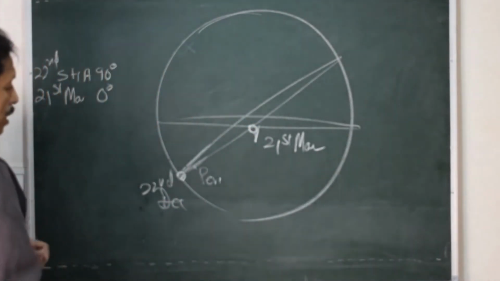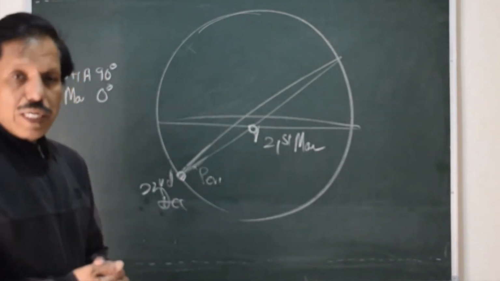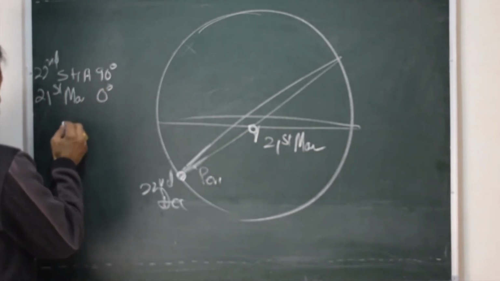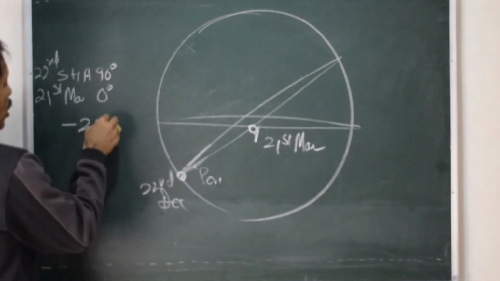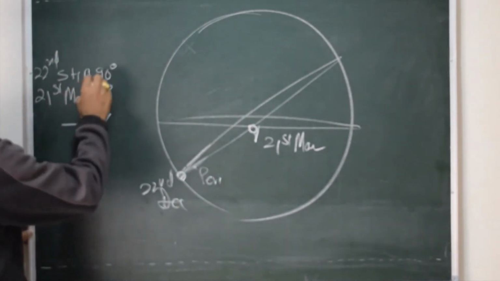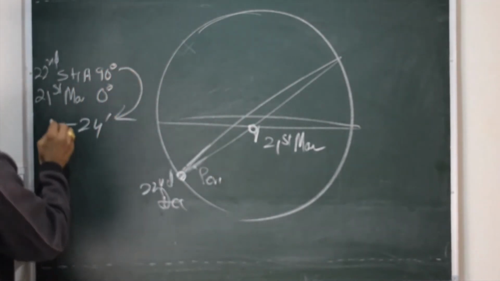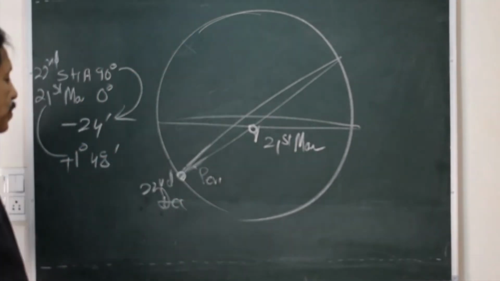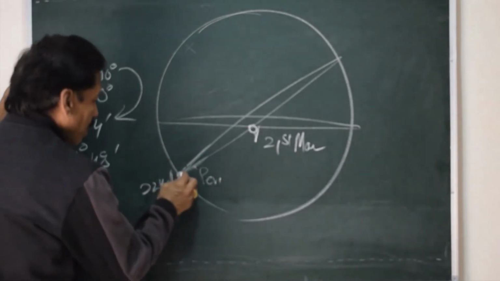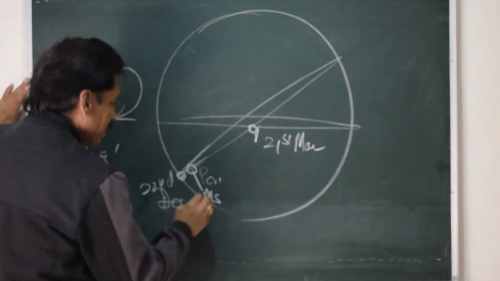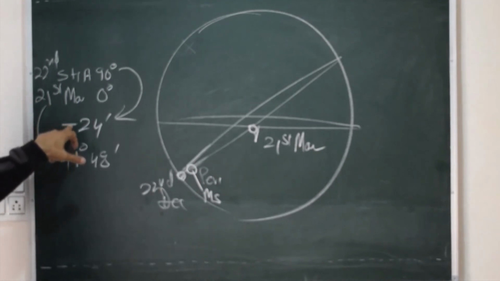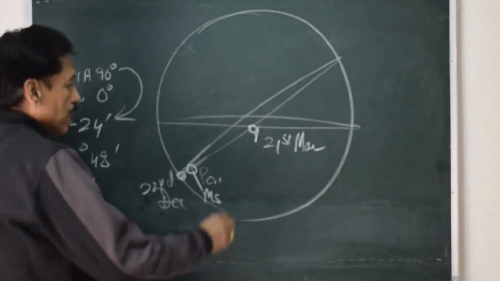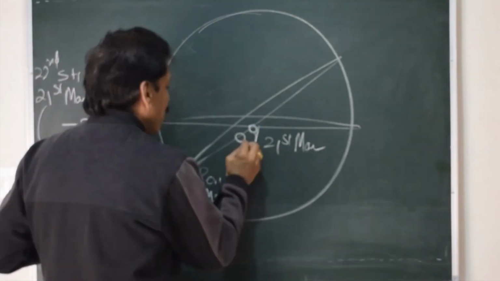But if we look at the equation of time on 22nd December in any year, you will find that the equation of time is something like minus 24 minutes. That is on 22nd December. And on 21st March, it is say plus 1 degree 48 minutes. That means on 22nd December, the mean sun is here, because the equation of time is minus 0 degrees 24 minutes. And on 21st March, the mean sun is over here.